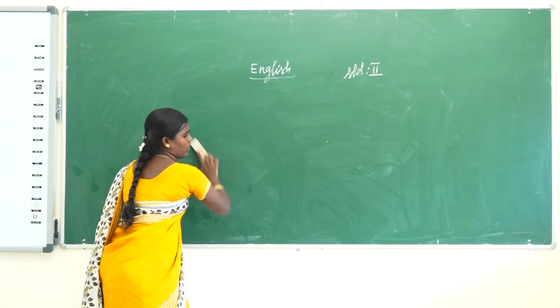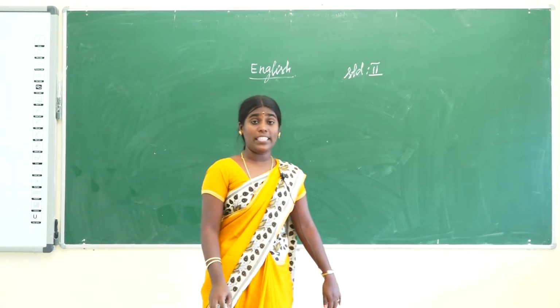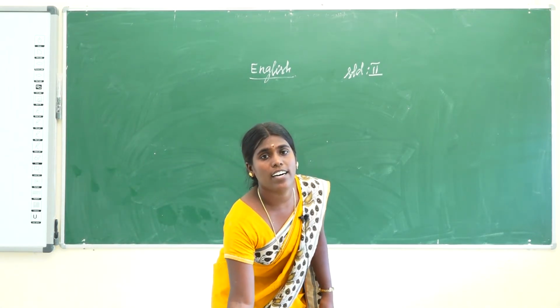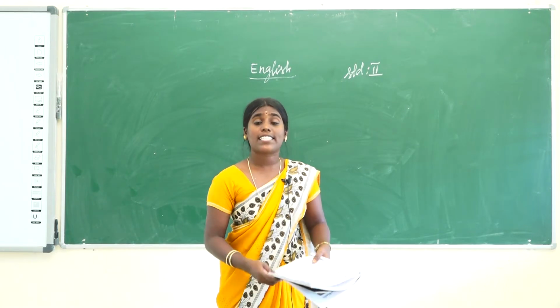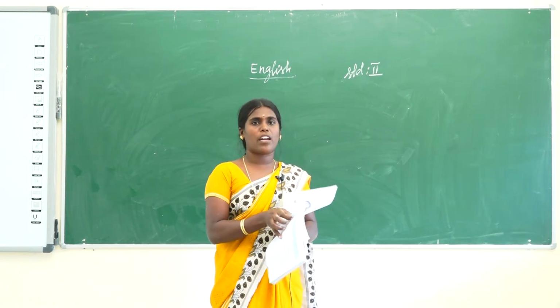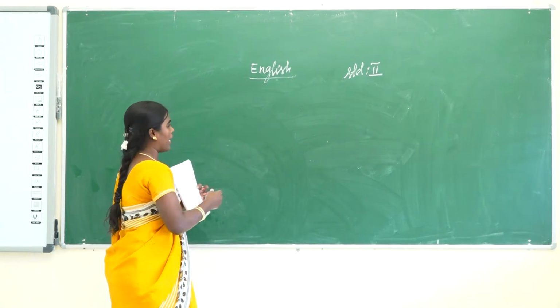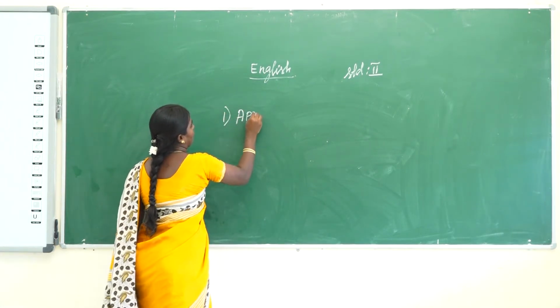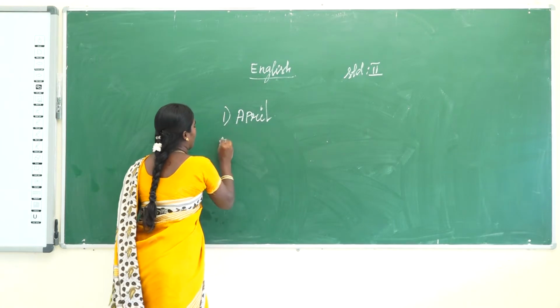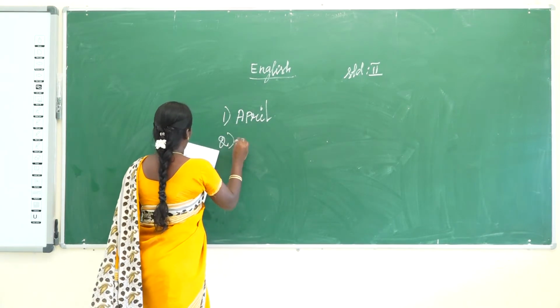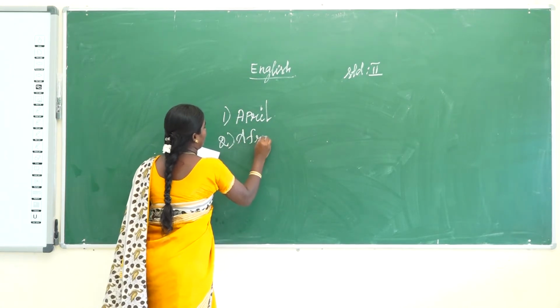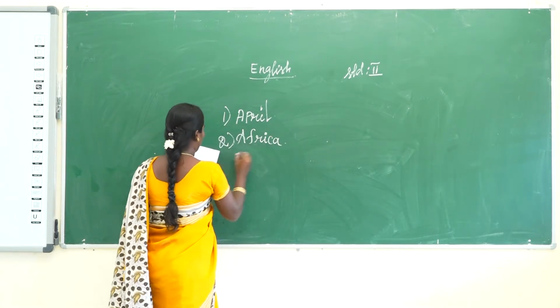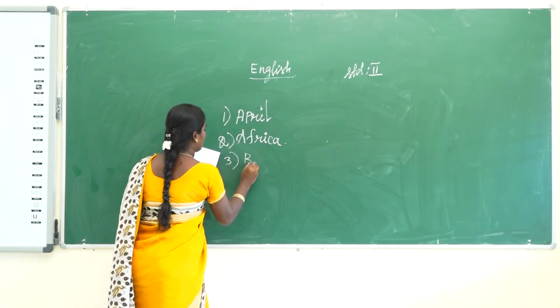So now I write some words, and you say whether it is a common noun or proper noun. Okay. So I write some words. First word is April. The second word is Africa. Okay. The third word is bus.